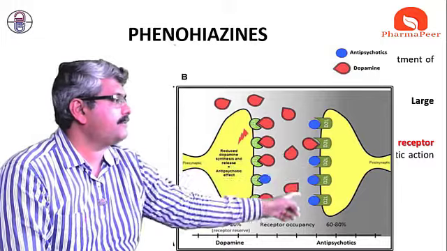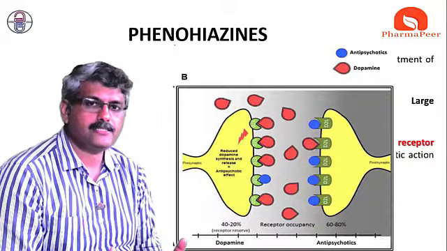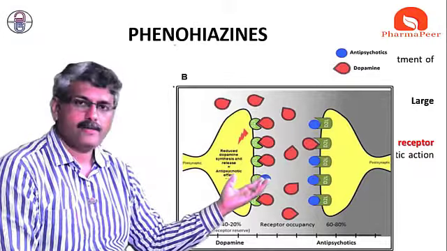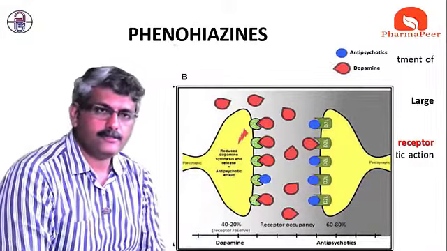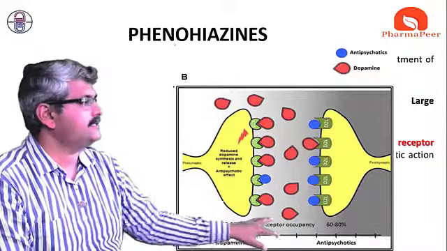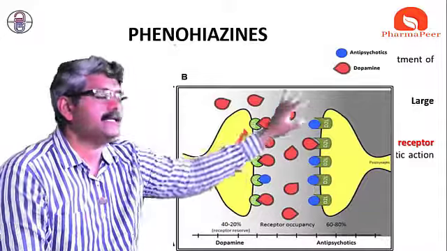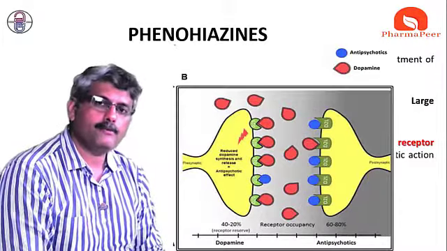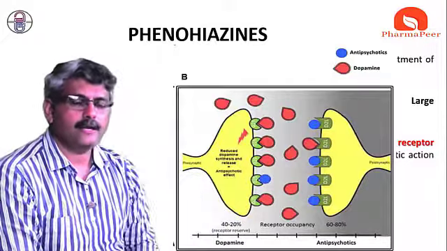Only one site is available for the dopamine. So only a limited action will be produced by the dopamine, and thus the psychotic effect is reduced. This is the most important thing: the D2 receptor is blocked by this phenothiazine-like derivative. Due to blocking of its action, it reduces its further activities.